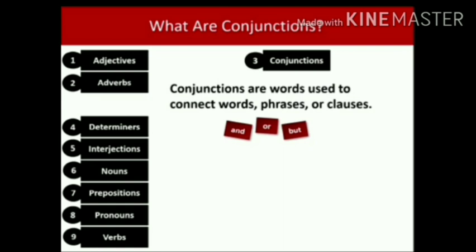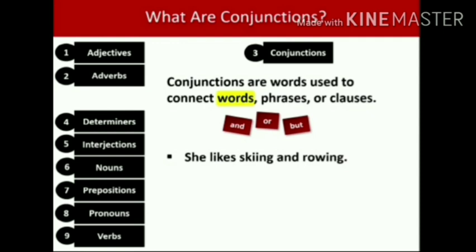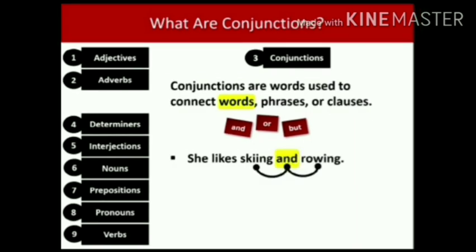And we can see some more examples for this conjunction. The example for the conjunction is: She likes skiing and rowing. In this sentence, the connecting word used is and. Here in this sentence, skiing is a word and rowing is another word. Here and is joining these two words. And also and is used to add two things that are similar.